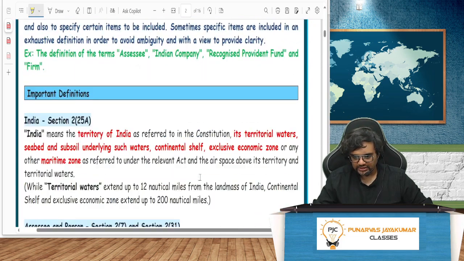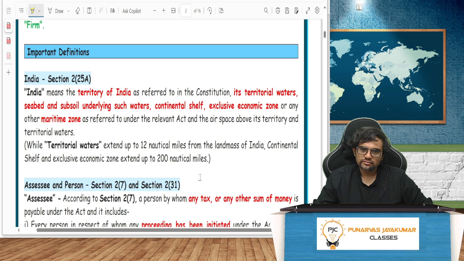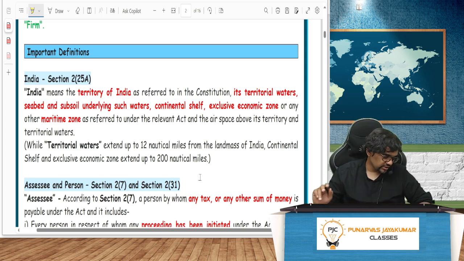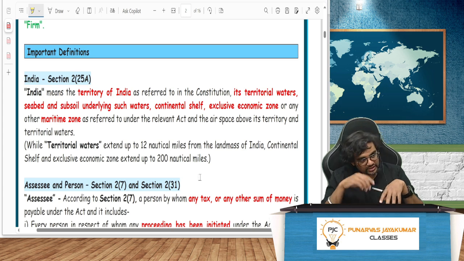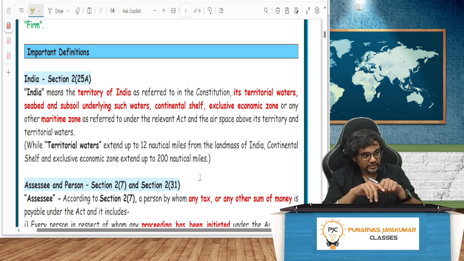Coming to 2(28), that is India. What do you mean by India? So India means the territory of India as referred to in the Indian Constitution, the entire territory of India, which of course again there is a fight in the northernmost part with respect to what is India in Jammu and Kashmir. You have the LOC, you have the Pakistan occupied Kashmir, but nevertheless, as per our constitution, that is India only, and which obviously is India, which has been occupied by Pakistan. But if you go to Pakistan, they have written that portion as IOK, Indian occupied Kashmir. Imagine the audacity. But yeah, anyway, that's how it is.